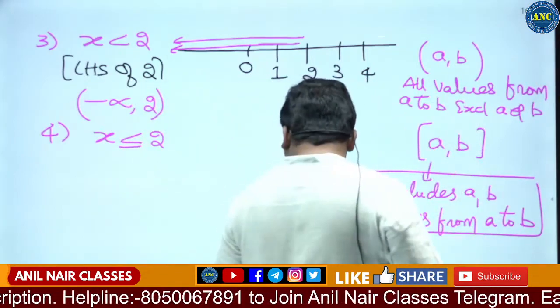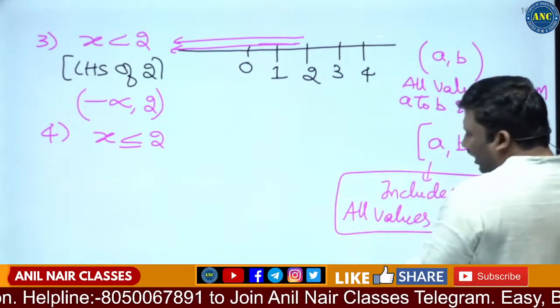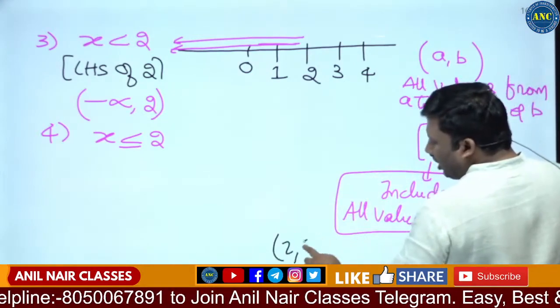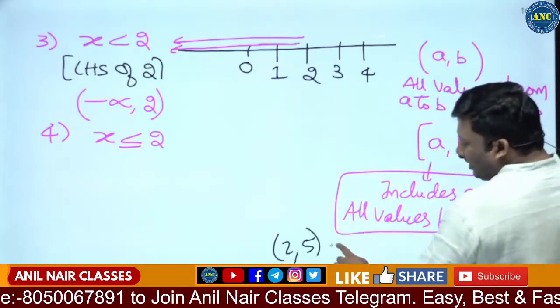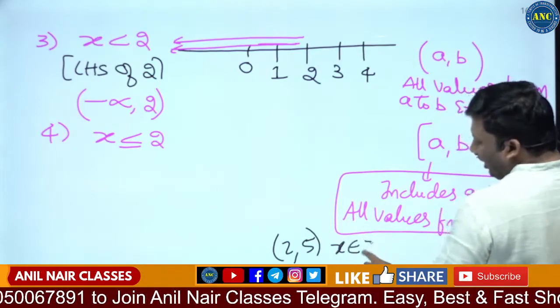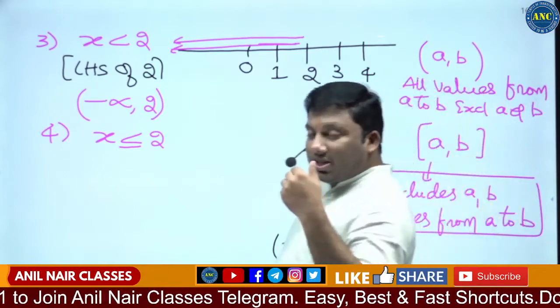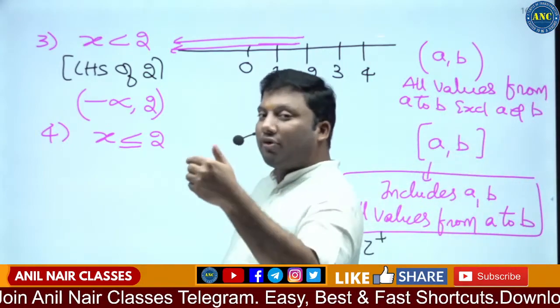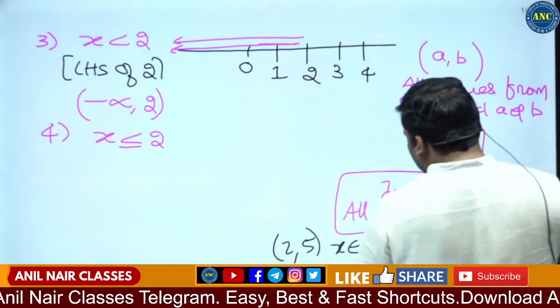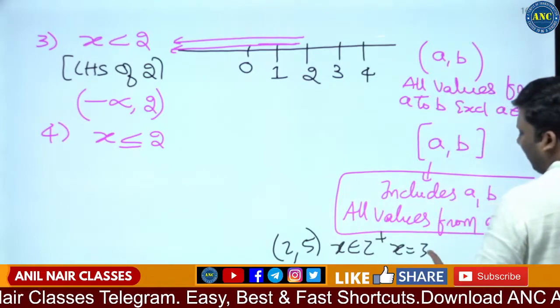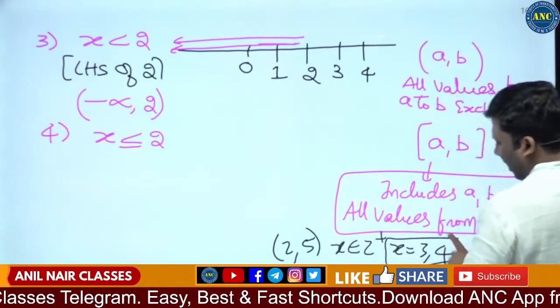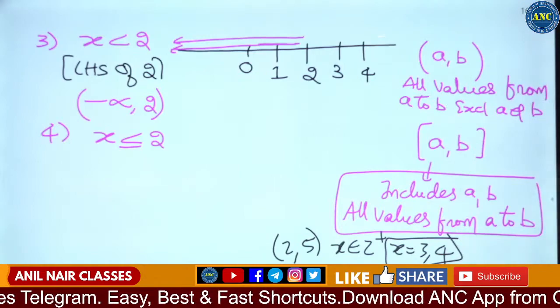Suppose, a very, very important example. If I write 2 comma 5 and x is an integer, what are all the integers from 2 to 5? 2, 3, 4, 5. But 2 and 5 should not be taken. So x will take the values 3 and 4.